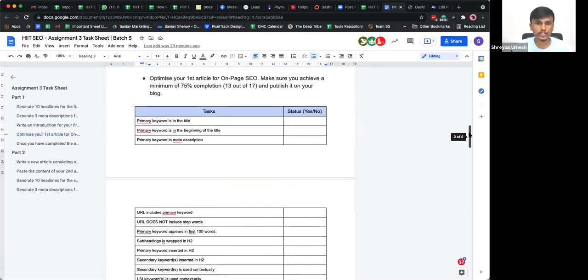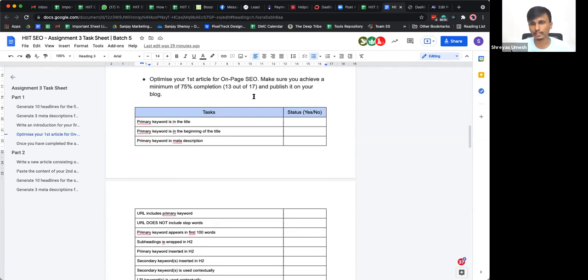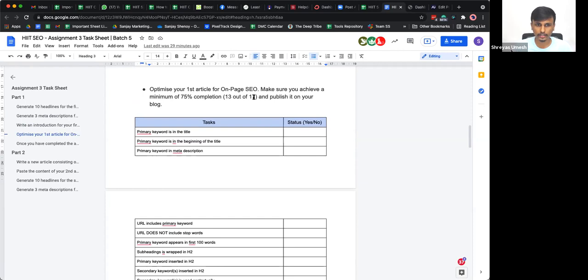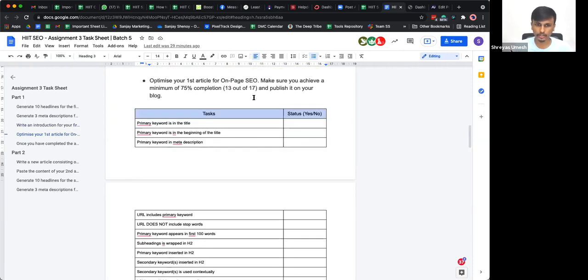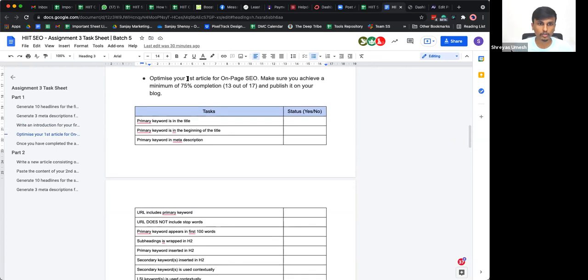Followed by which you will have your on-page SEO checklist. Abhishek, this is something Sanjay has already talked about in the main session, so you can go back and watch the recording. I will just be clearing doubts in this Q&A session. We won't be covering the core concepts again. I hope that's okay with you. So this is the checklist that we have given from our end.